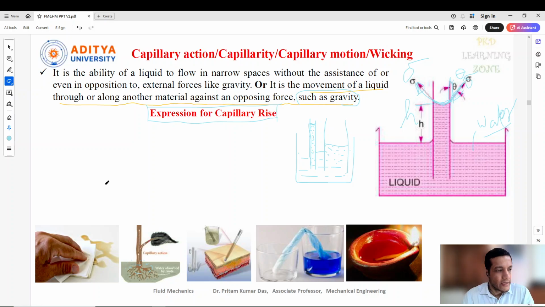So the expression for the capillary rise, it happens for two reasons. The first one is the surface tensile force, which is nothing but sigma.